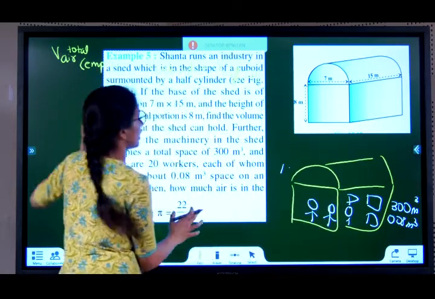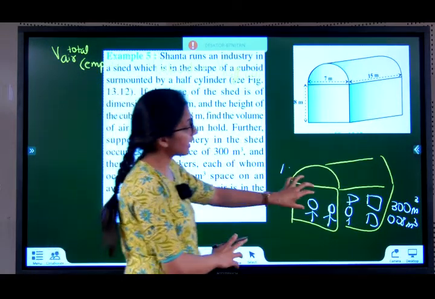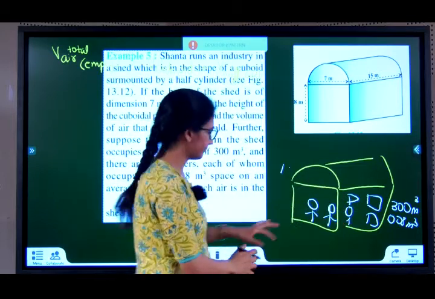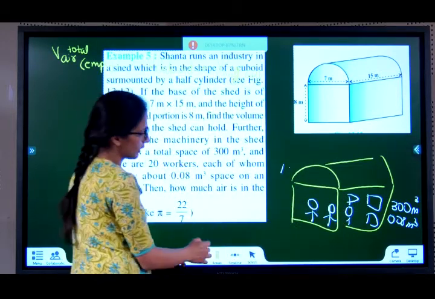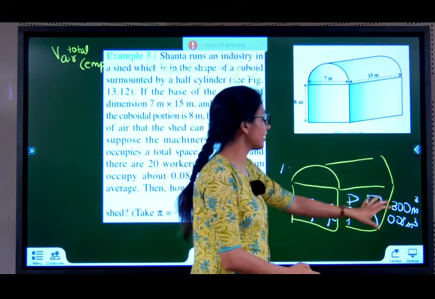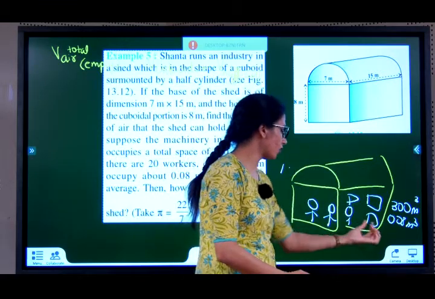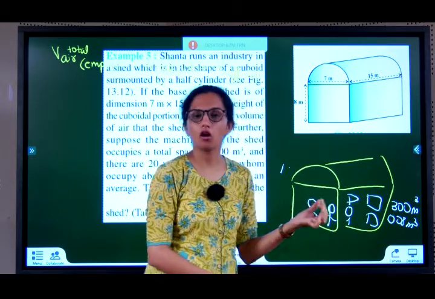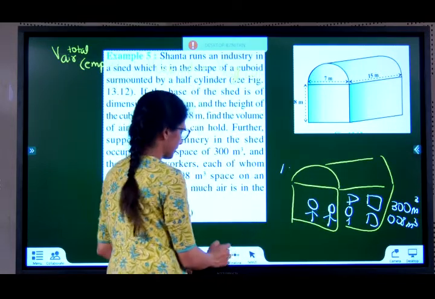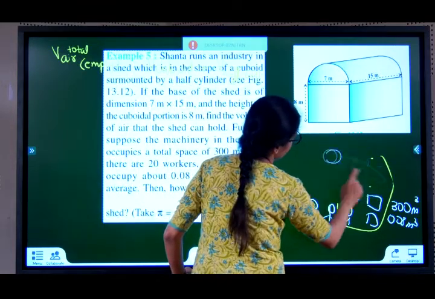This is about empty shed. This is the actual air present. So how do we do this? Volume of air in empty shed minus how much of a volume these things occupy. Agreed? Yes. So let's try to solve this.